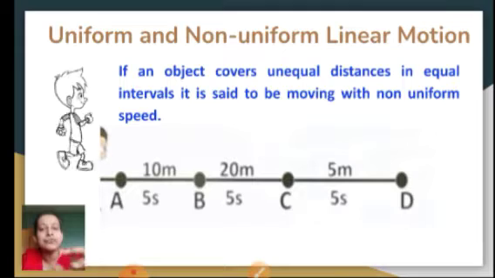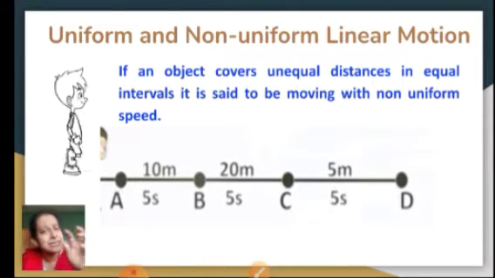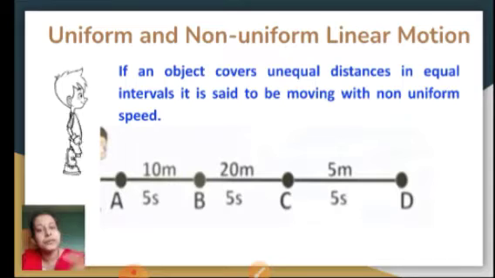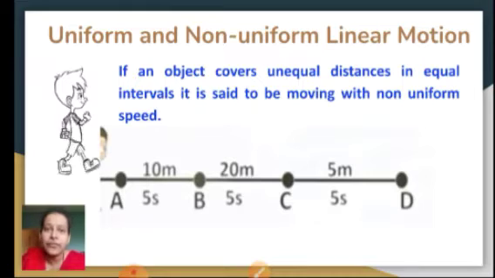So here you see that there is non-uniformity in the speed. Why? Because the distances are unequal for every path travelled. Since the distances are non-uniform, even the speed becomes non-uniform. So therefore this type of motion is called non-uniform motion. It might be a straight, linear road, but if there is traffic on the road, then you will find non-uniform type of motion. I hope you have understood what is uniform and non-uniform motion.